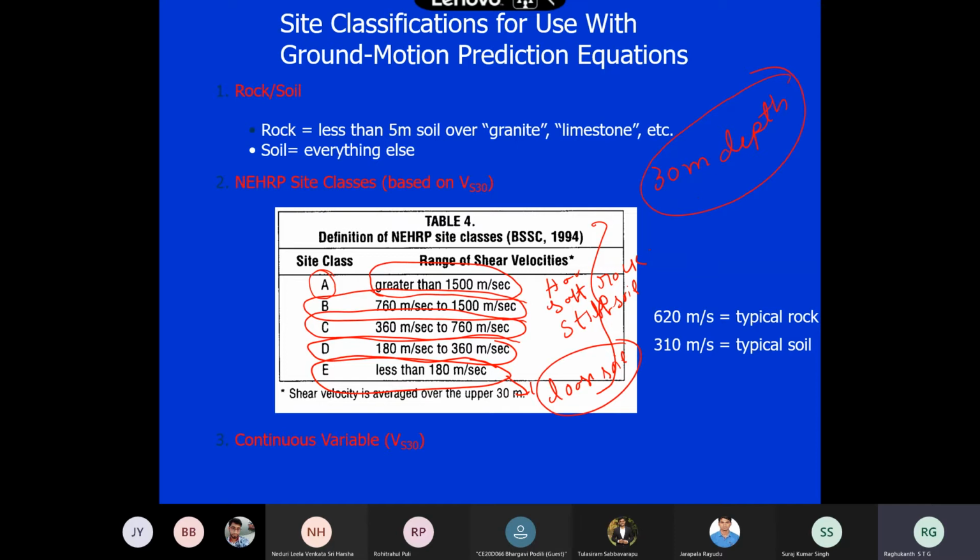Sometimes in many textbooks, they say rock means 620, and they also use soil means 310. So there are a lot of guidelines for soil and rock like that. So this classification is there.